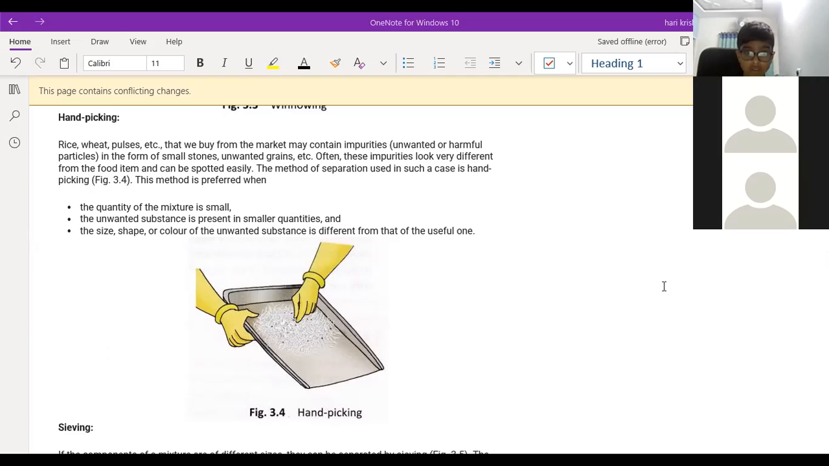Your voice is not at all clear. So just type it in the chat box. That's better compared to speaking. I think your internet connection is not good. Okay.